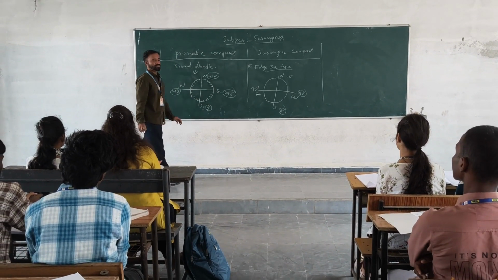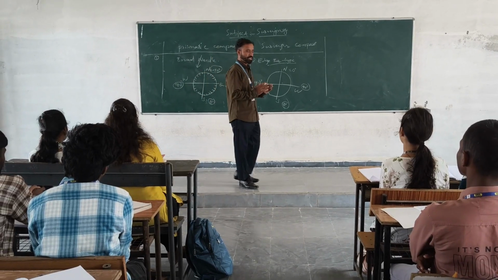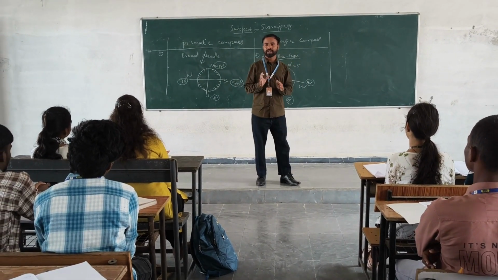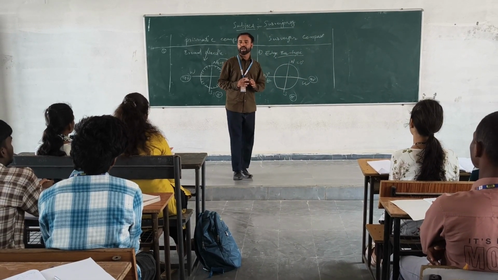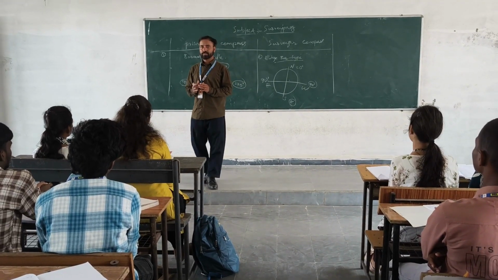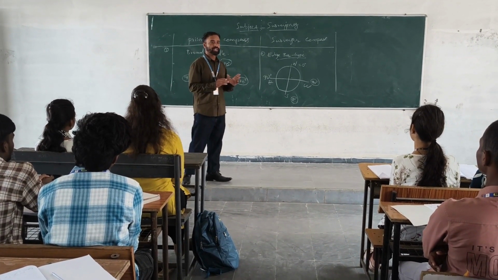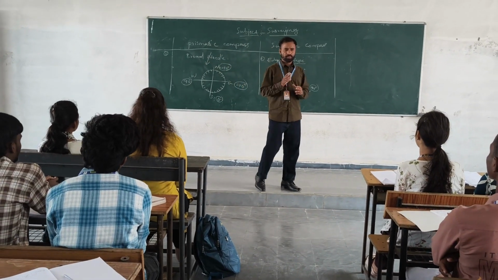So the main difference between prismatic compass and the survey compass is that in the prismatic compass, 0 and 180 are interchanged, but in the survey compass, east and west are interchanged.